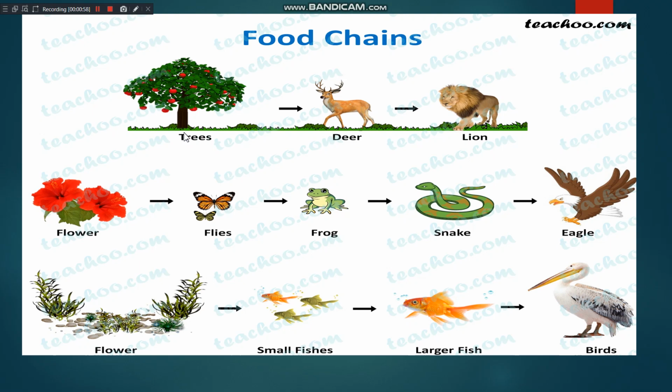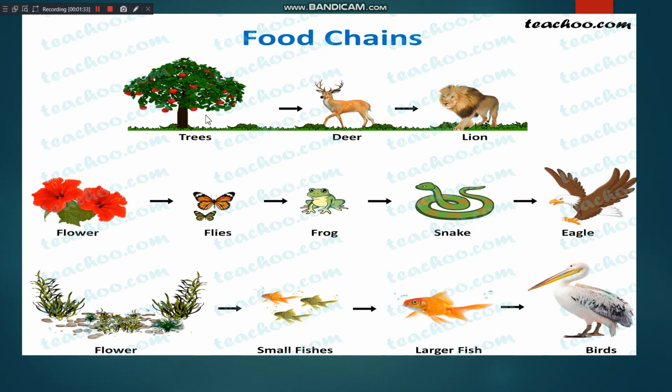This is a plant. This plant means a producer, an autotroph. As you know, what is the meaning of autotroph or producers? On this earth, only the autotrophs or producers are able to capture the solar energy and convert the solar energy into the food energy. So this plant is eaten by a deer and the deer is eaten by a lion.